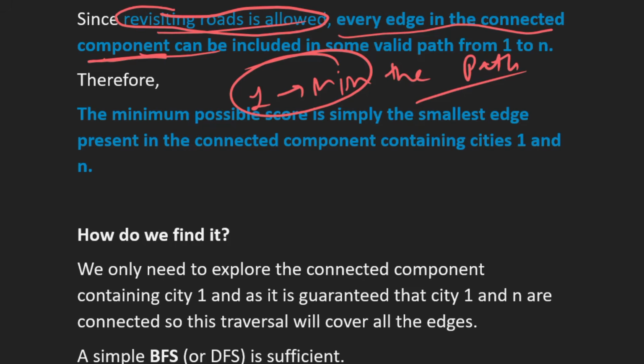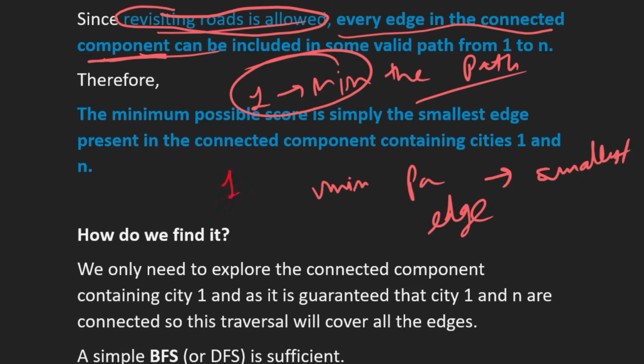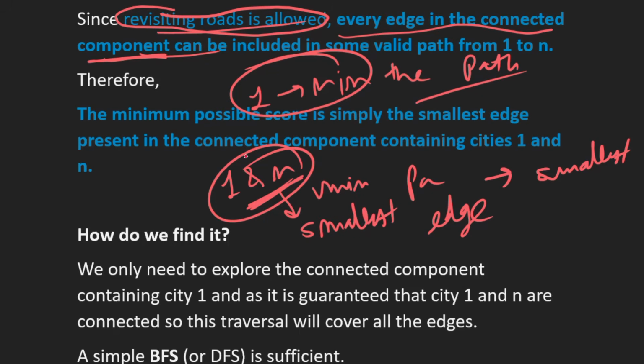So that's why the minimum possible score is basically the smallest edge that is present in the connected component connecting the cities 1 and n, right? So what we do is we directly try to find the smallest edge in the connected component of the cities 1 and n.